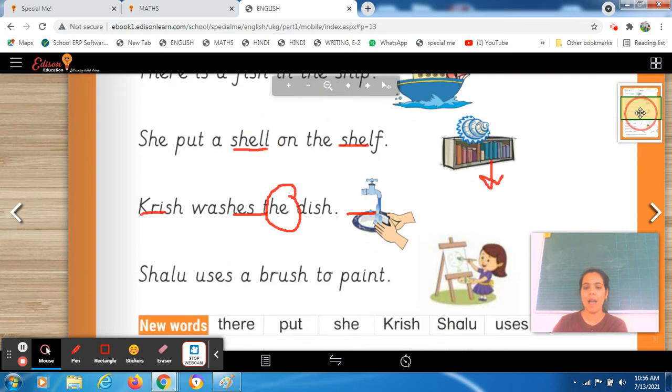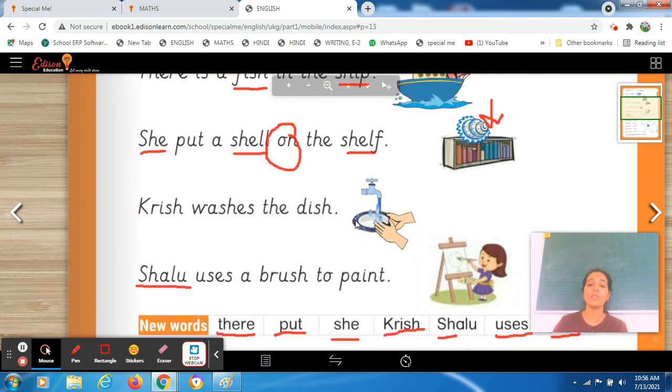Next sentence you all have to read. Now see the clip art. First of all, before reading the sentence, see the picture, observe the picture, then you will understand what this picture is trying to convey to us. Okay, picture देखकर आपको बहुत सी things usually clear हो जाती है, and when you read the whole sentence आपकी बिल्कुल concept सारा clear हो जाता है, right? So what is there in this picture? There is a tap and a person is washing a dish. What is it? This is a dish. तो person क्या कर रहा है? Dish को wash कर रहा है. So let's read the sentence, then we will understand more.